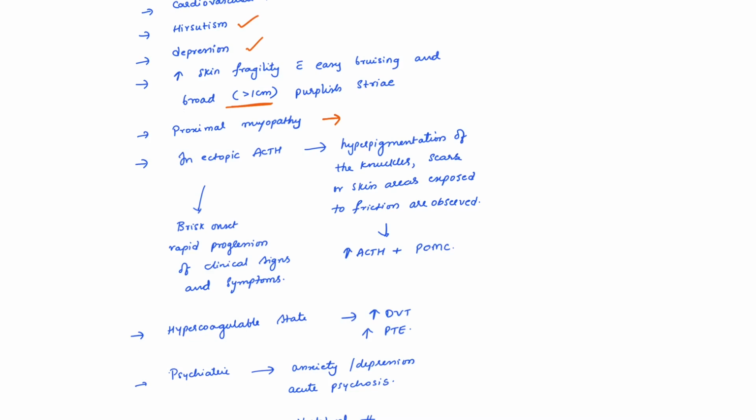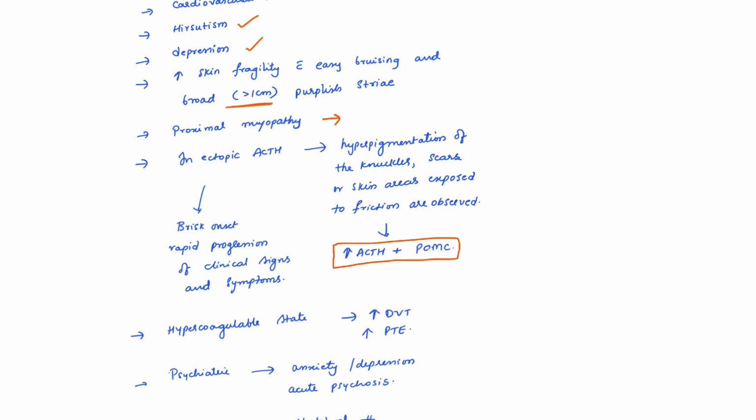And in ectopic ACTH production, we can differentiate clinically. It is very hard to differentiate between whether ectopic ACTH production or pituitary ACTH production. But one finding which is prominent in ectopic ACTH is hyperpigmentation of the knuckles, scars, or skin areas exposed to friction, because the increase in ACTH is much more when compared with pituitary ACTH production.